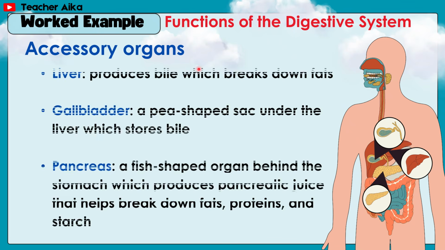Accessory organs. First is the liver, which produces bile that breaks down fat. Gallbladder, a pea-shaped sac under the liver which stores bile. Pancreas, a fish-shaped organ behind the stomach which produces pancreatic juice that helps break down fats, proteins, and starch.